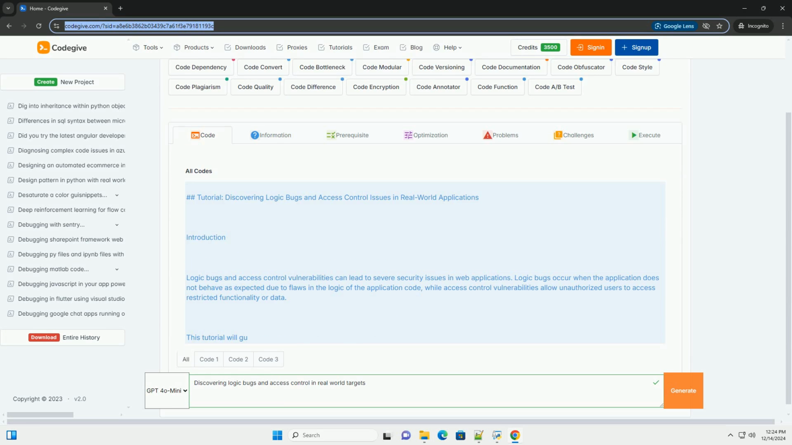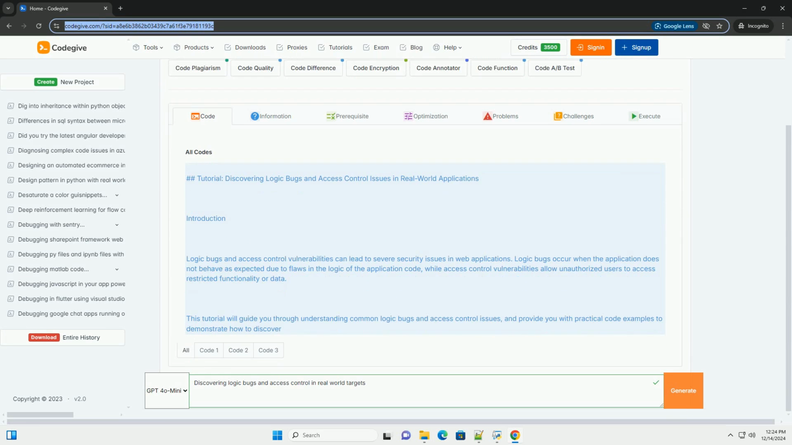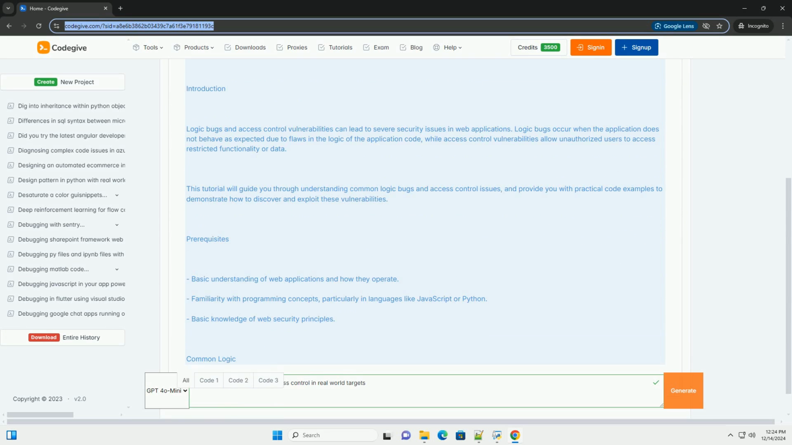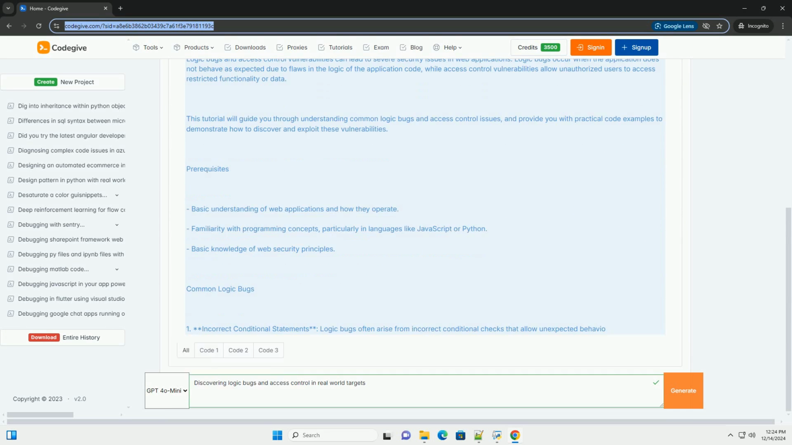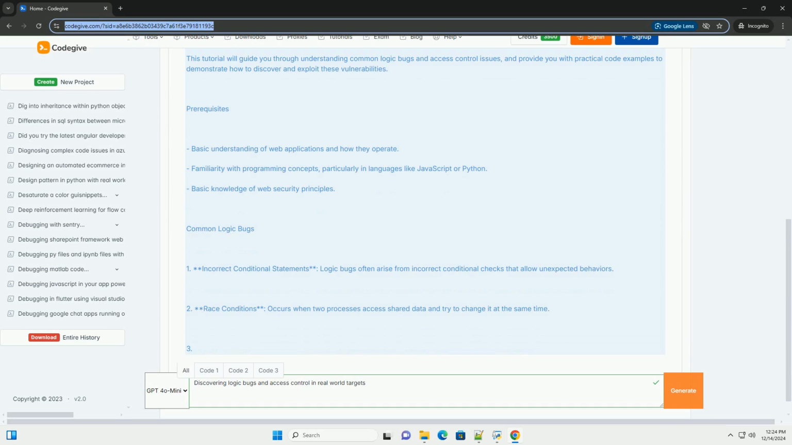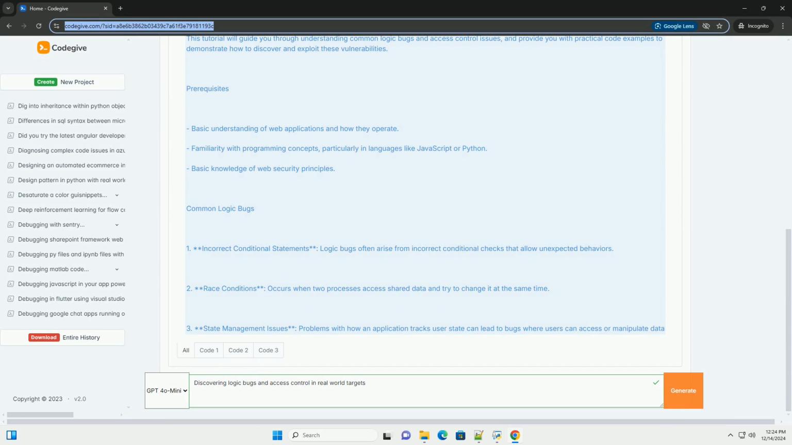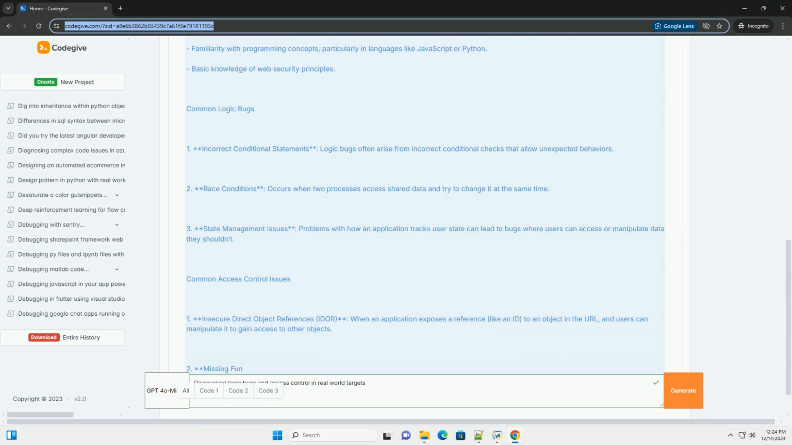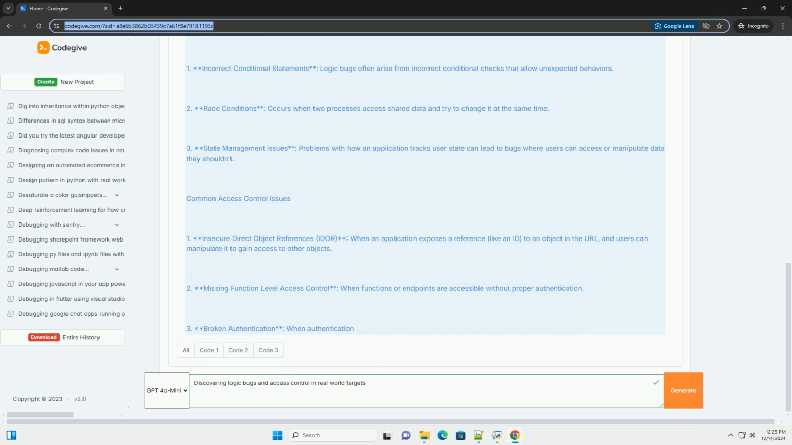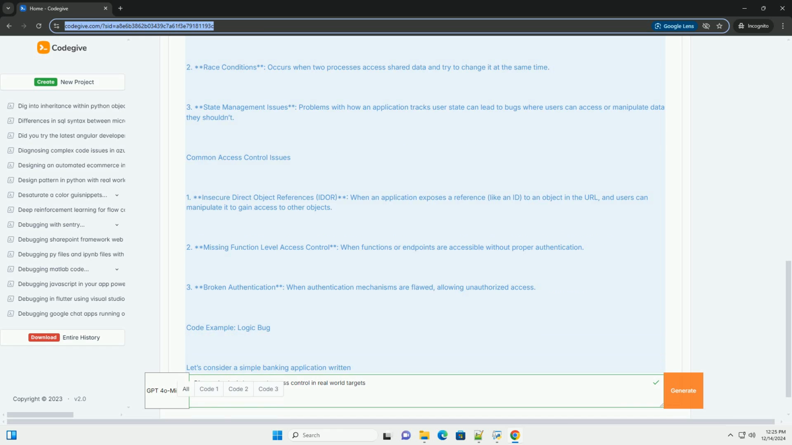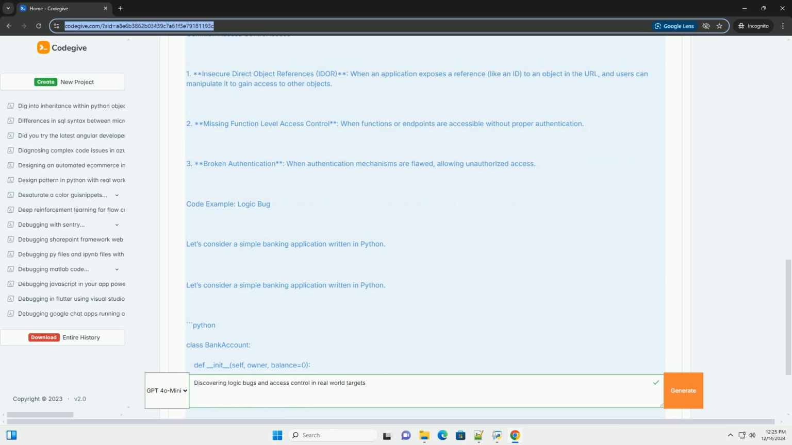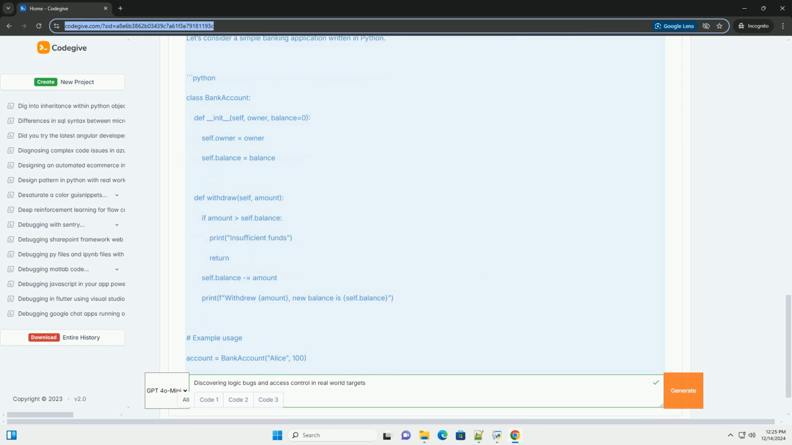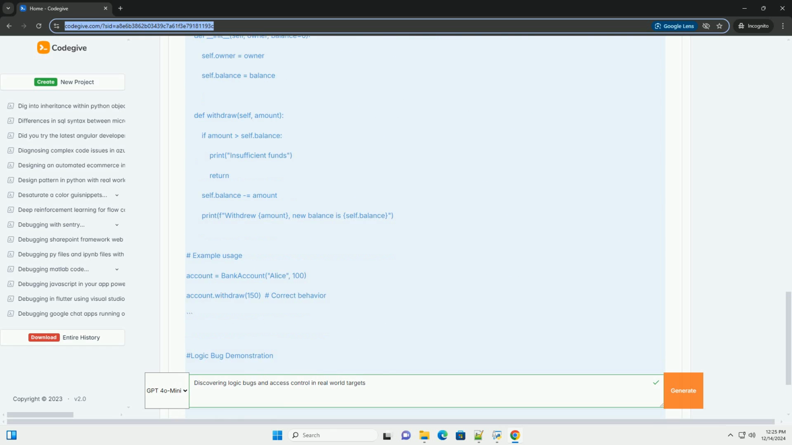Tutorial: Discovering logic bugs and access control issues in real-world applications. Introduction. Logic bugs and access control vulnerabilities can lead to severe security issues in web applications. Logic bugs occur when the application does not behave as expected due to flaws in the logic of the application code, while access control vulnerabilities allow unauthorized users to access restricted functionality or data.